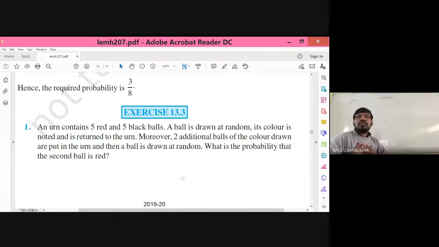Okay. So one ball is drawn at random, its color is noted, and it is returned to the urn. We don't know whether it is a red ball or a black ball. And moreover, two additional balls of the same color that you have noted are put into the urn, and then a ball is drawn. What is the probability that the second ball is red?